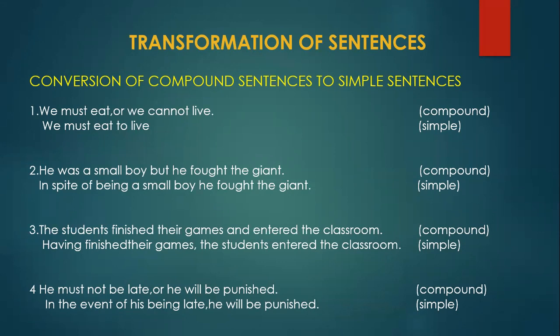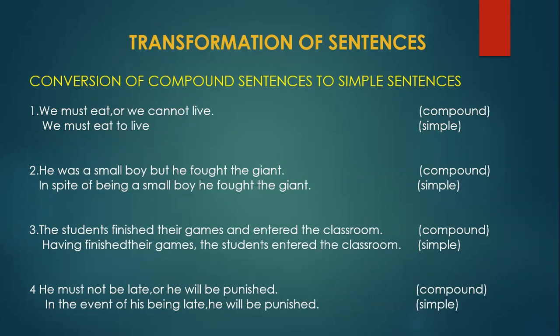Okay, so it looks like a verb, but it is not the finite verb. The main verb is eat. So we must eat to live. To live is an infinitive, or non-finite verb. So there is only one finite verb, and it became a main clause. There is only one clause, so it became a simple sentence.